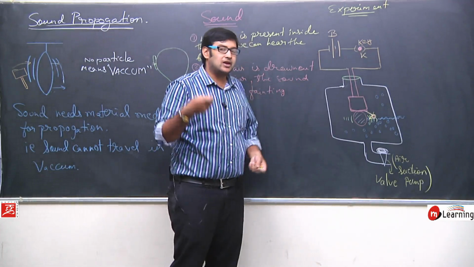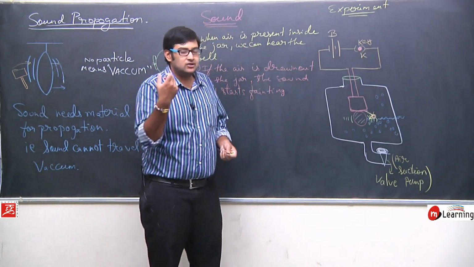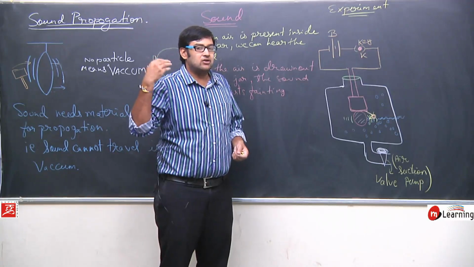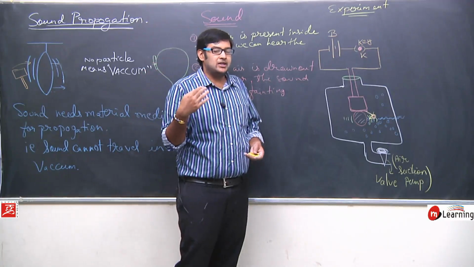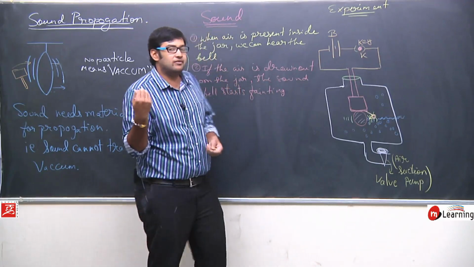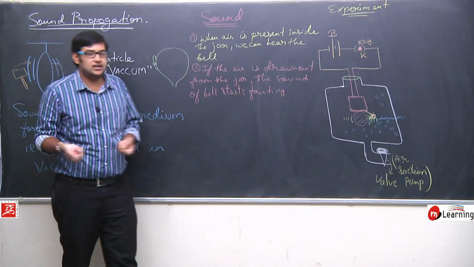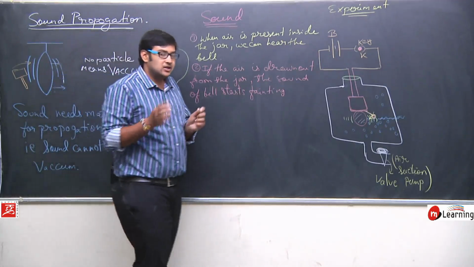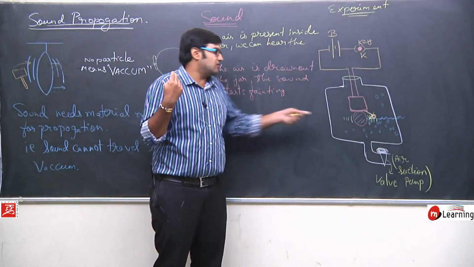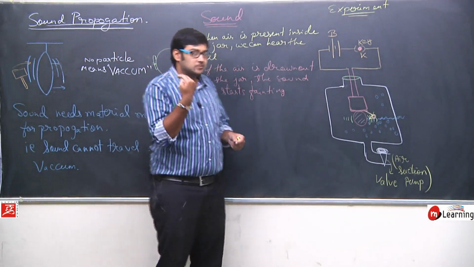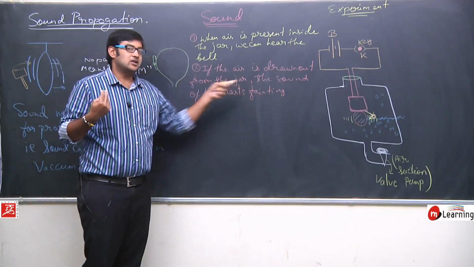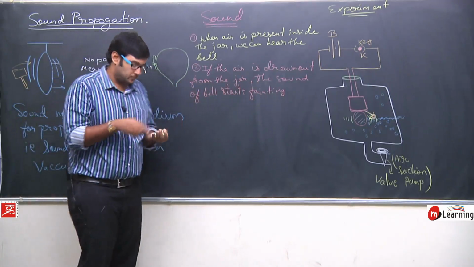It's just like when you are listening to a song on your mobile and you start decreasing its volume. So you can see the song is playing, but you will not be able to hear the intensity of sound. We will define the term intensity in upcoming classes. For the time being, just assume the volume of the sound, you will feel that the volume of the sound is getting decreased. So we will say when the particles are taken out from this jar, the sound will start fainting,